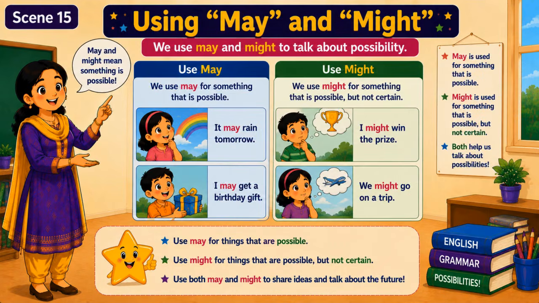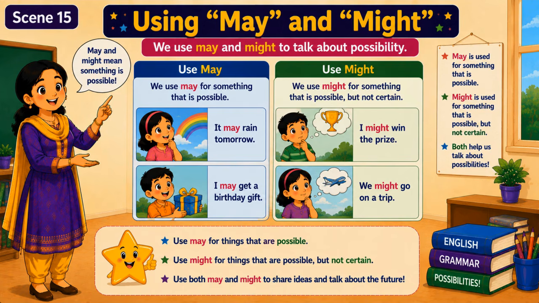Using may and might. We use may and might to talk about possibility. May and might mean something is possible. Use may. We use may for something that is possible. It may rain. I may get a birthday gift. Use might. We use might for something that is possible but not certain. I might win a prize. We might go on a trip.